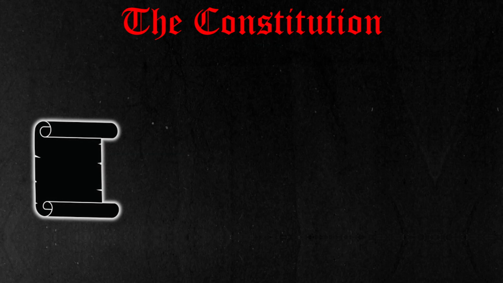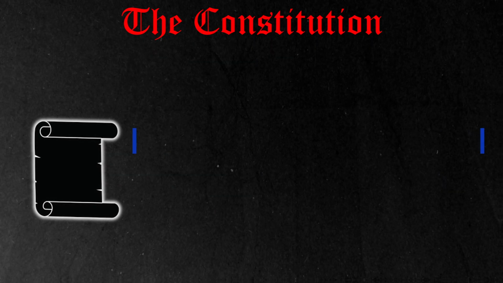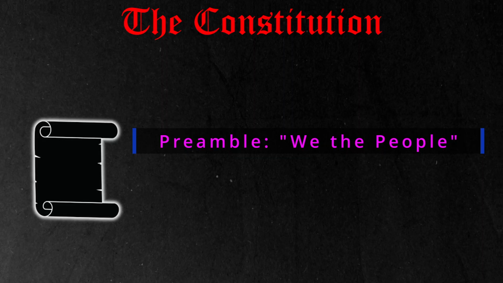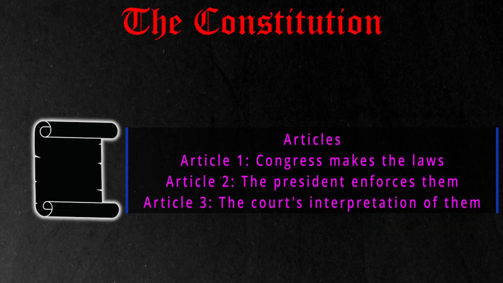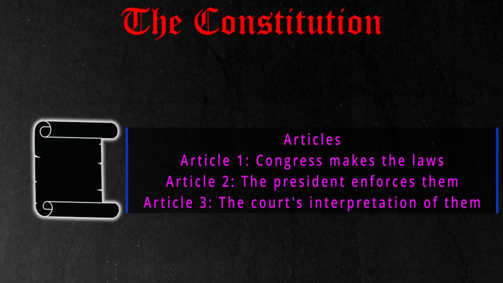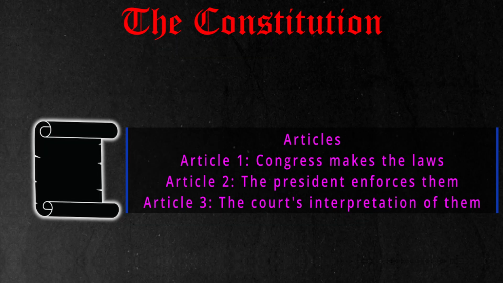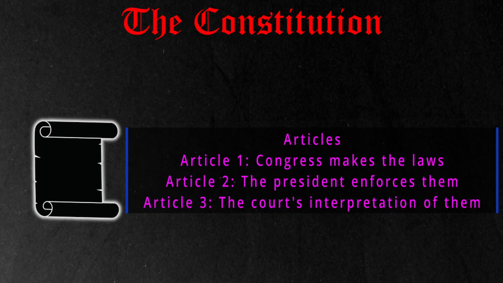But let's get more into that. Let's get into the Constitution. The Constitution is our government's rulebook. It starts with the preamble, "We the people," showing popular sovereignty, or power from the people. Then come the articles. Article 1, Congress makes the laws. Article 2, the president enforces them. And Article 3, the courts interpret them.